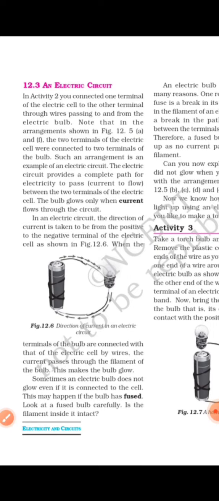What is a fuse bulb? A fuse bulb is said when the filament of a bulb is broken. The reason of a fuse bulb may be other also, but generally when the filament is not glowing, then the bulb is said to be fuse.